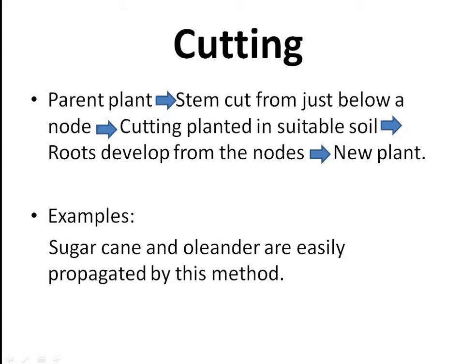There is an ample amount of water and nutrients so that roots can develop to form a newer plant. This happens in sugarcane and oleander, where the stems are cut just below the node and placed into separate soil, where they will generate roots and give rise to an identical offspring, since they have grown through the process of mitosis.